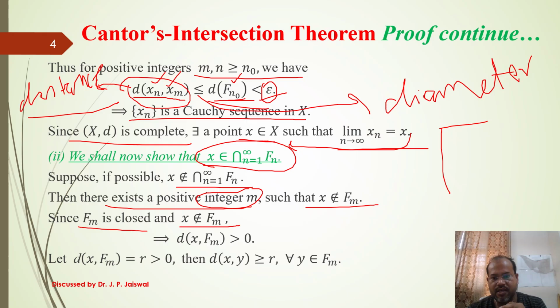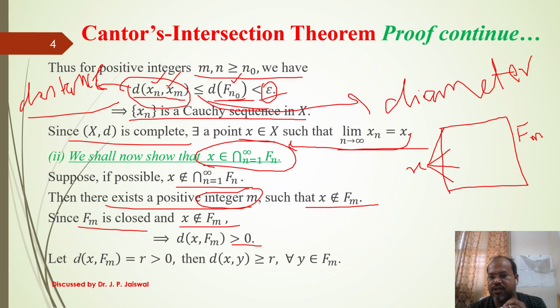Why? You can see here. Suppose this set is fm, and we are saying x does not belong to that. And fm is closed, so it contains all its limit points. If you take the distance of x from any point of that, it should definitely be greater than 0.